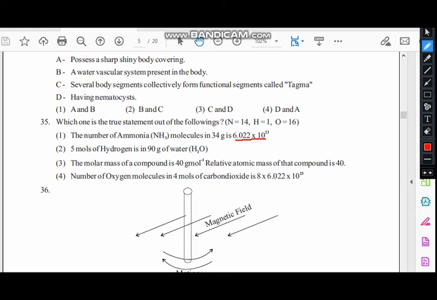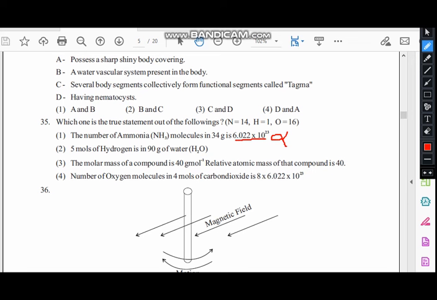If 34 grams is 1 mole of NH3, it will be correct. NH3: N is 14, H is 3 into 1, that is 3, so 14 and 3 make 17. So 17 twice is 34, this is 2 moles. So 2 moles won't be 6.022 into 10 to the power 23, this is for 1 mole. So it won't be correct.